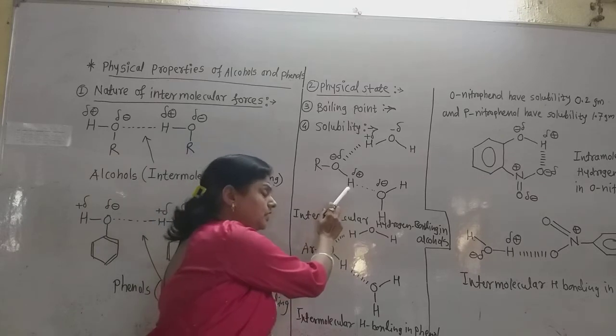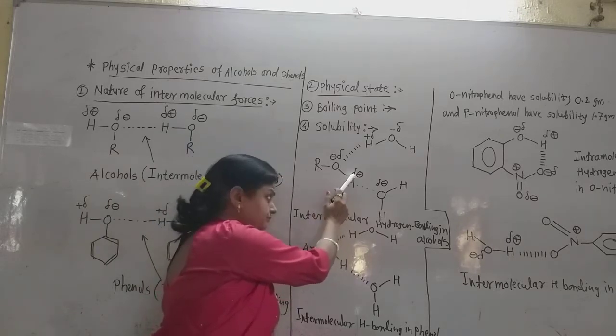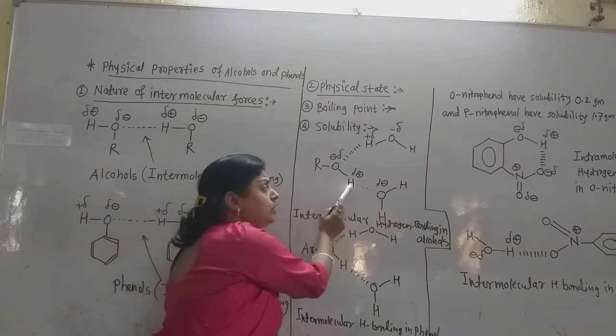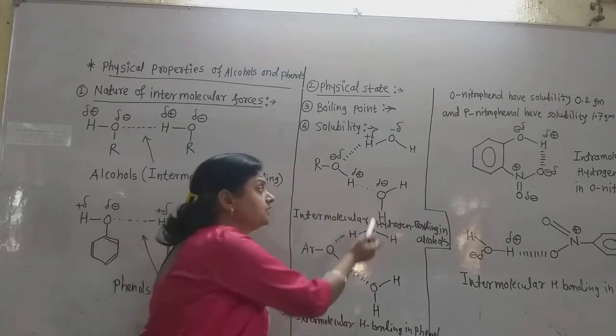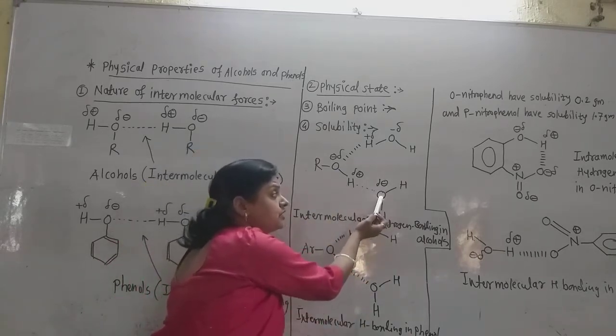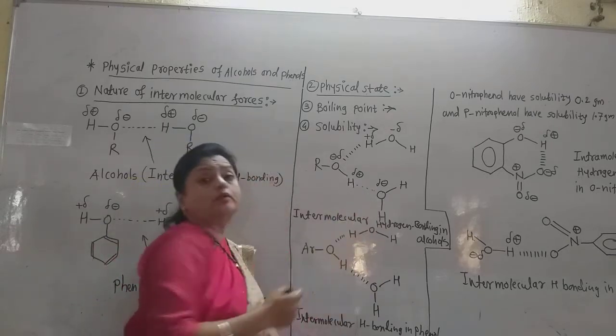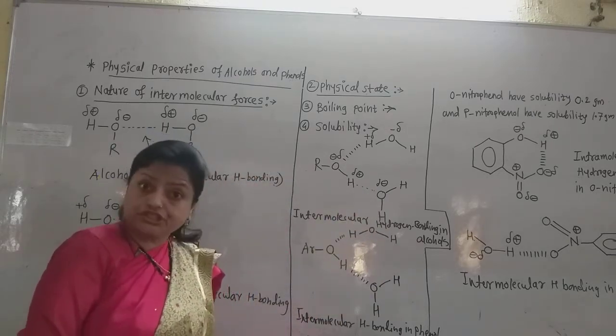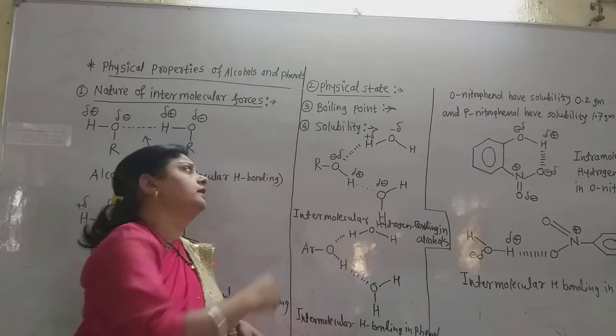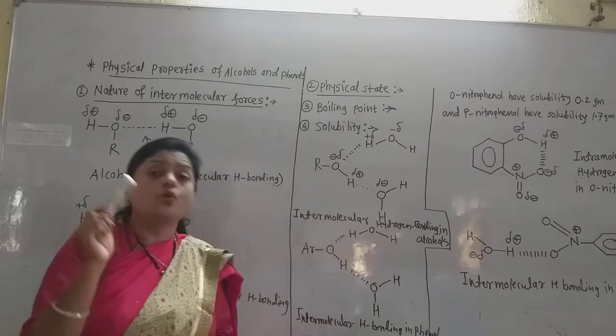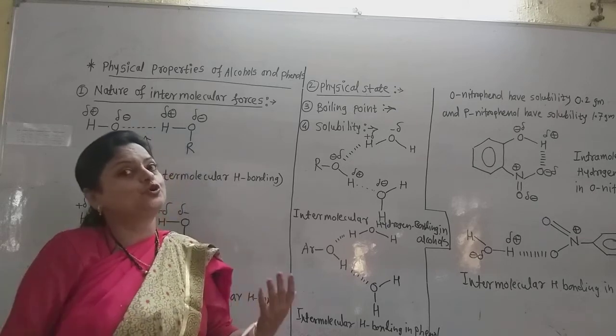Again the partially positively charged hydrogen of the alcohol molecule interacts with the partially negatively charged oxygen of the water molecule. So this hydrogen also forms hydrogen bonding with the oxygen of the water molecule. So these alcohol molecules are surrounded by the water molecules and solubility increases.